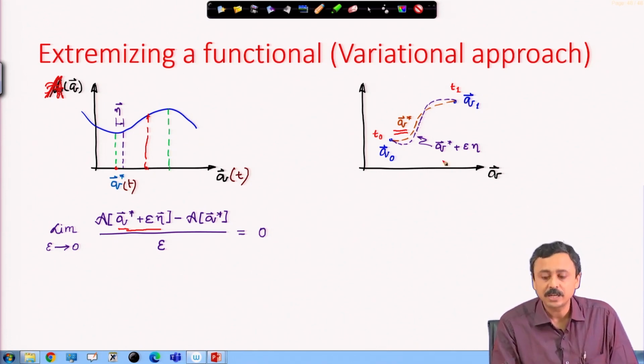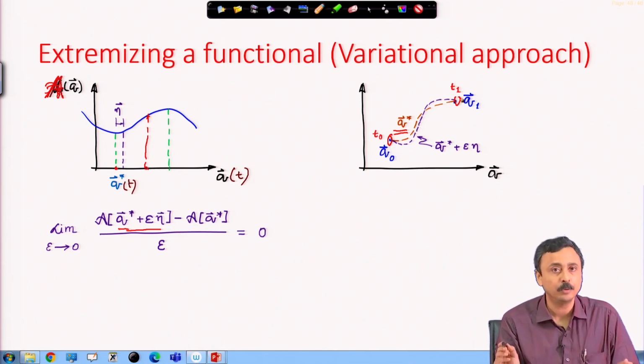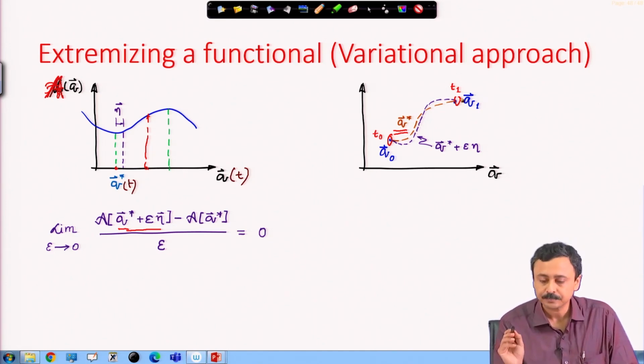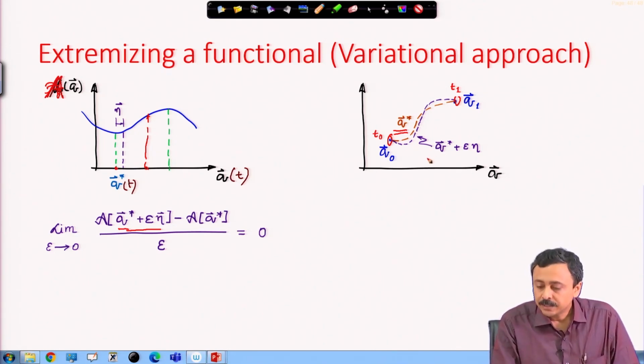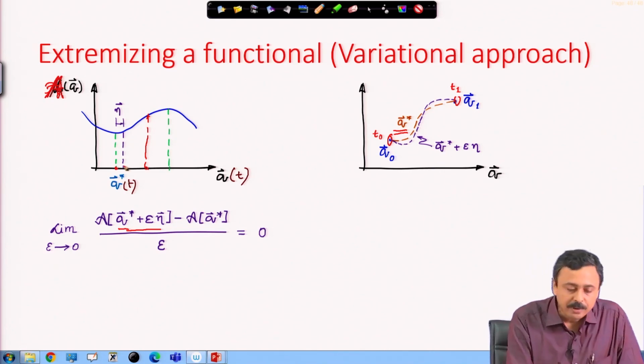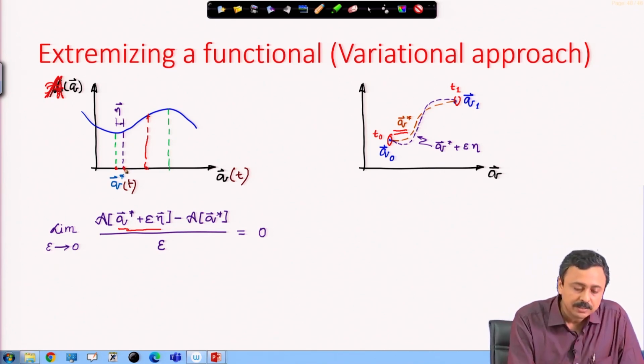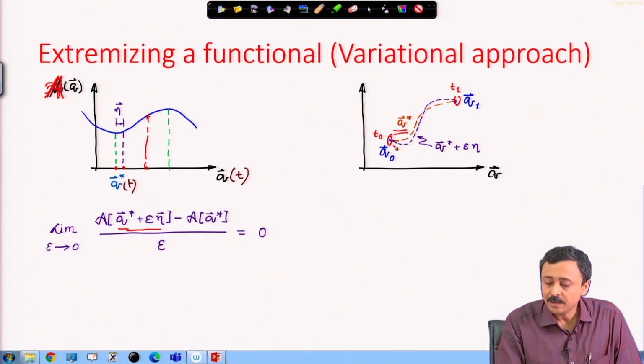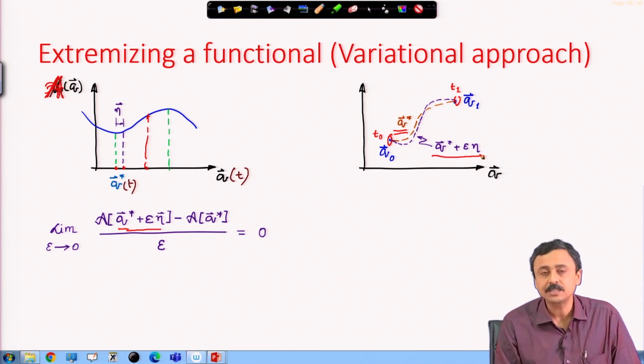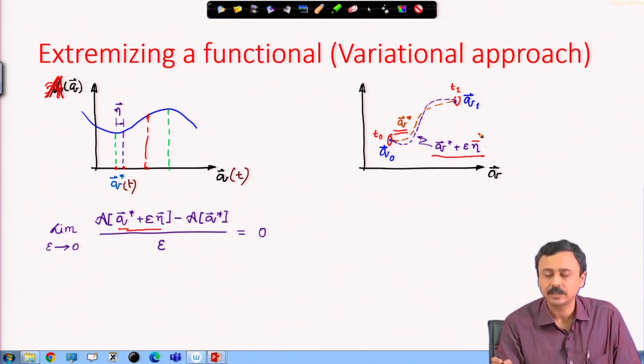Now, when I take this perturbation, I should be careful that I should not perturb the end points. End points are not to be perturbed, because those things I definitely know, the system was at those points at the start and at the end. In between there can be arbitrary variations. Therefore, a neighboring point of q star, let us say this point, is another path, this purple path represented by q star plus some small value times eta. Eta is of course another vector.